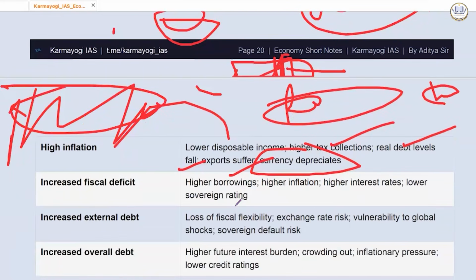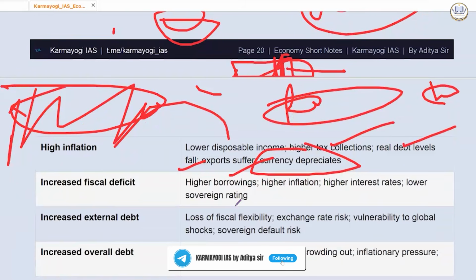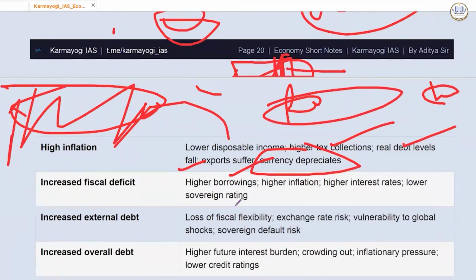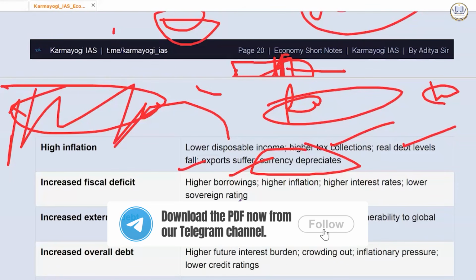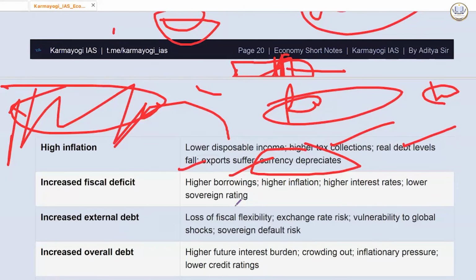So increasing fiscal deficit is something which government tries to reduce. Because an increasing fiscal deficit will create crowding out effect, where increased government borrowing raises interest rate and reduces available funds for private investment.